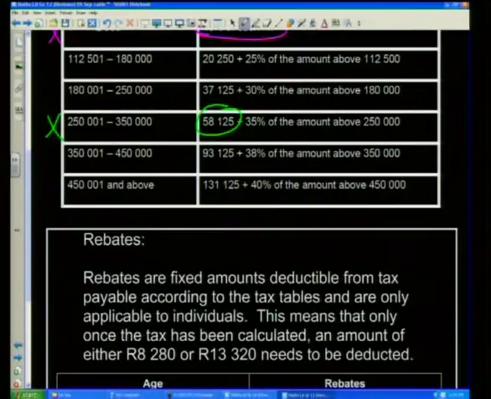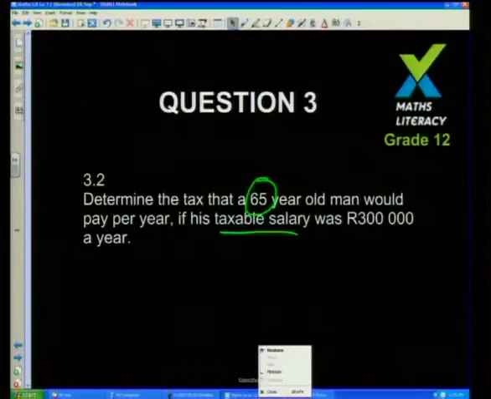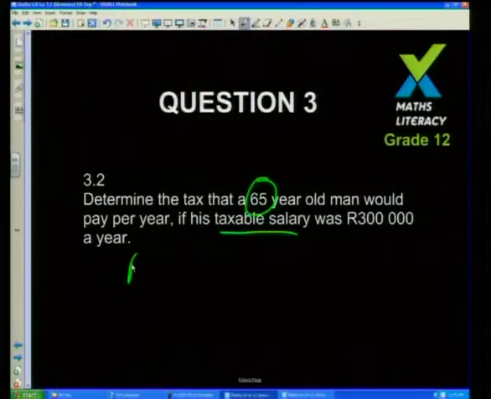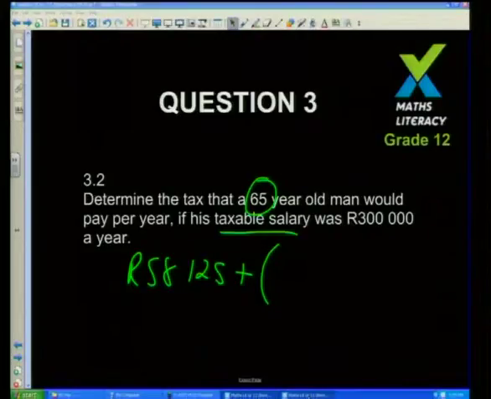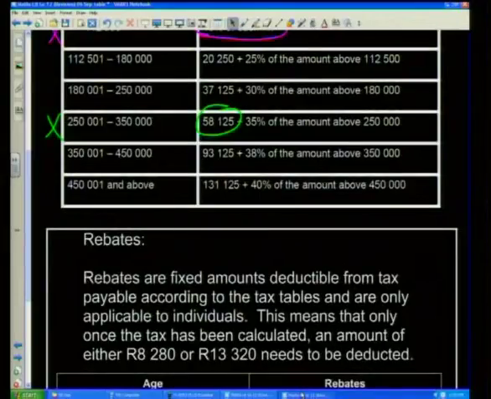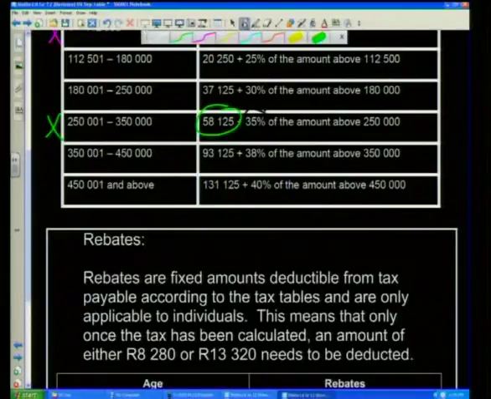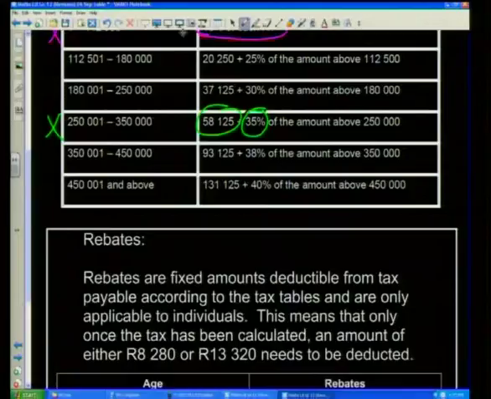So let's write that up straight away. 58,125 rand, plus we're also paying 35% of an amount above 250,000.